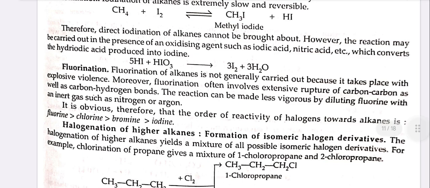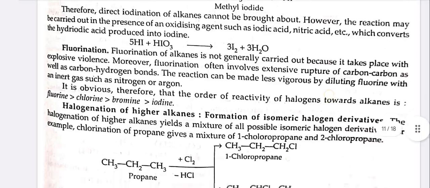Therefore, direct iodination of alkanes cannot be carried out. However, the reaction may be carried out in the presence of an oxidizing agent such as iodic acid, nitric acid, etc., which converts the hydroiodic acid produced into iodine, that is 5HI plus HIO3 gives 3I2 plus 3H2O.